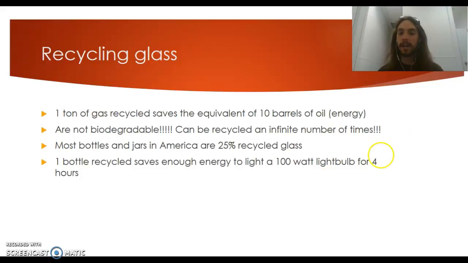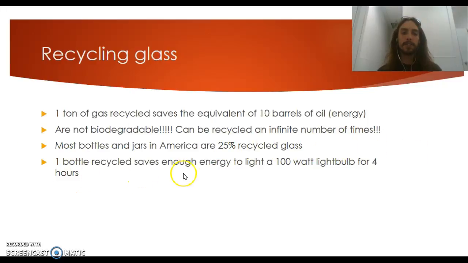And I just want to say, make sure that you're cognizant of that, because it's pretty shameful to be throwing glass away when it's so easy to recycle, especially in Colorado. One ton of glass recycled saves the equivalent of about 10 barrels of oil in energy, which is a lot. Most bottles and jars in America are about 25% recycled glass. Most in Europe are about 85% recycled glass. So it's time to start making a change.